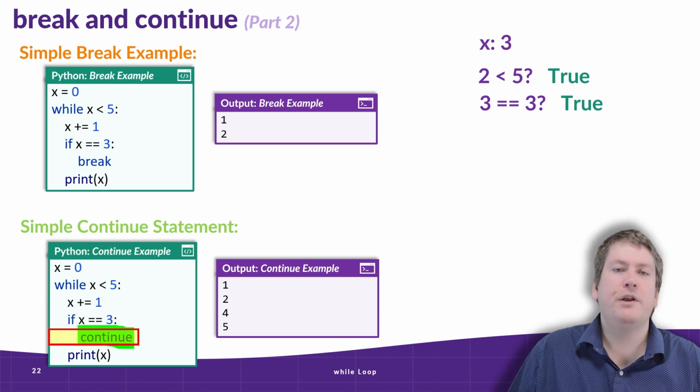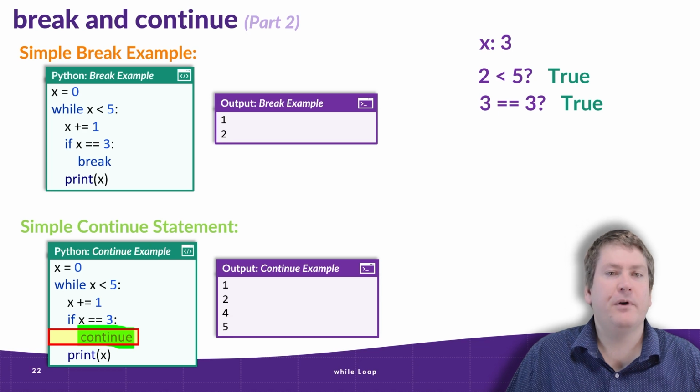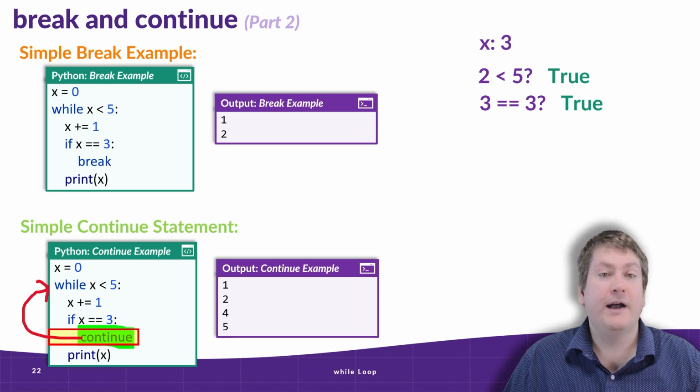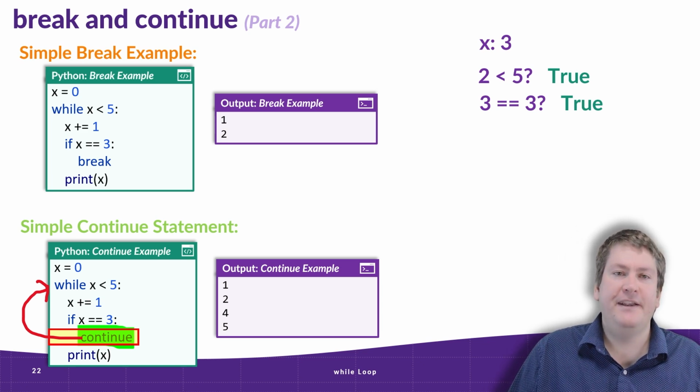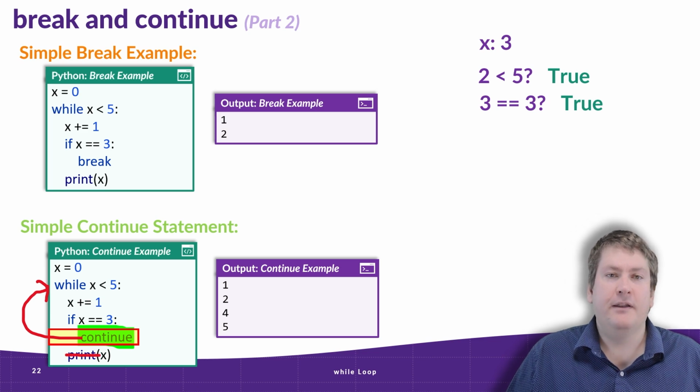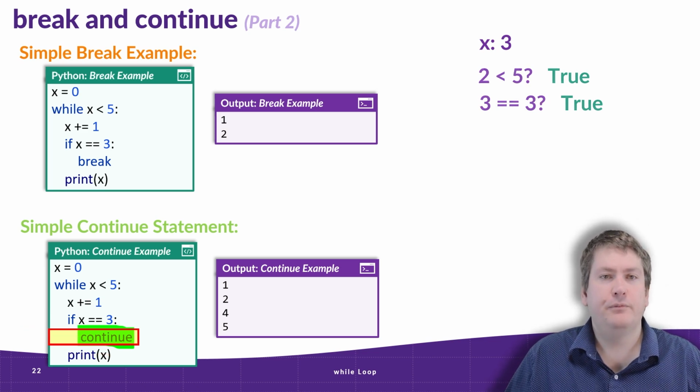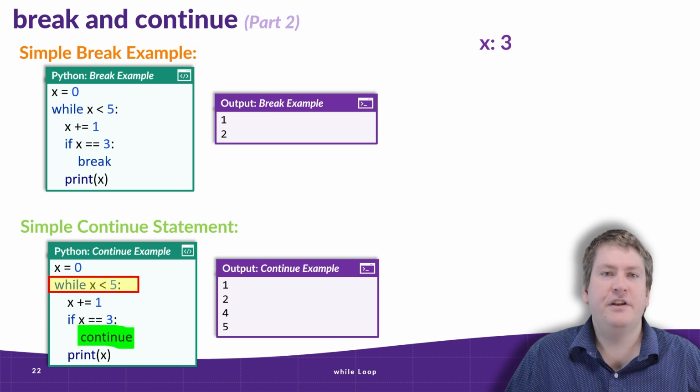So unlike break, we don't exit out of the loop. Instead, we force it to restart. So that means execution is going to go back to the while line, and we skip that print line. And this is why 3 isn't in the output, because when x is equal to 3, we get to continue, and we never make it to the print line. So it's like the print line isn't there just for this iteration of the loop.